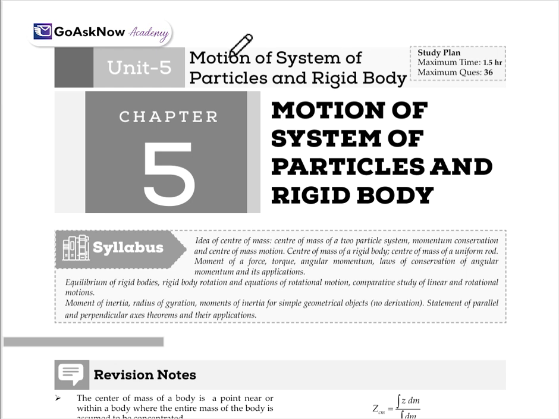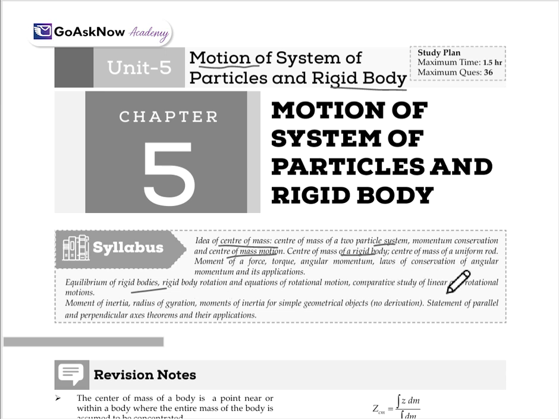Hello. Today, in this chapter, Unit 5, we are going to study the motion of the system of particles and a rigid body. In this chapter, we are going to cover the idea of center of mass of a two-particle system, momentum, conservation of momentum, conservation and center of mass motion, center of mass of a rigid body, center of mass of a uniform rod, moment of force, torque, angular momentum, conservation of angular momentum and its application, equilibrium of rigid bodies, rigid body rotation